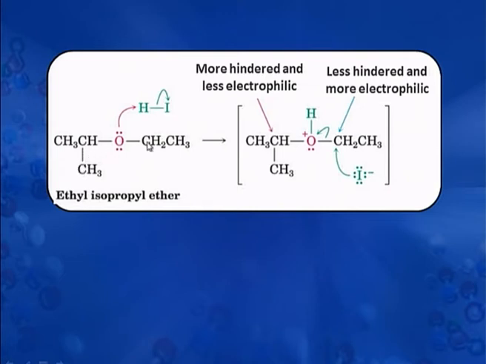Now, when HI reacts with it, there is a possibility that iodide can attach to this alkyl part or that alkyl part, but actually it has been found that iodide attaches to the alkyl group which is smaller in size, and this is due to less hindrance at this carbon.